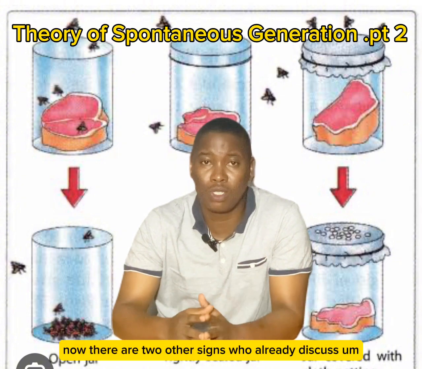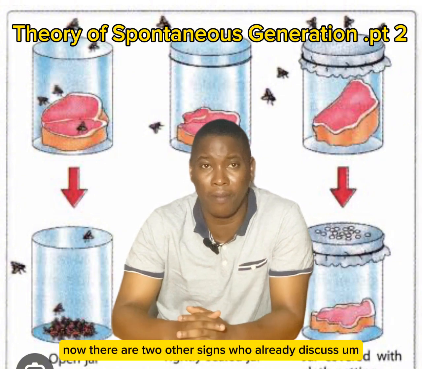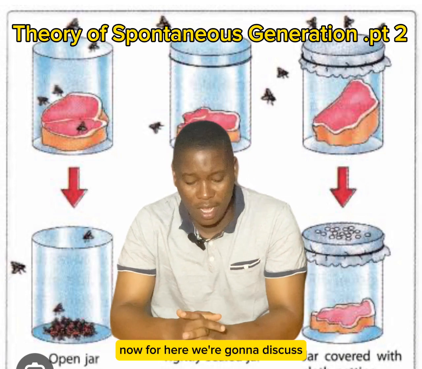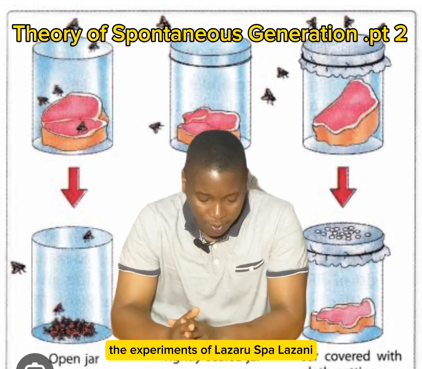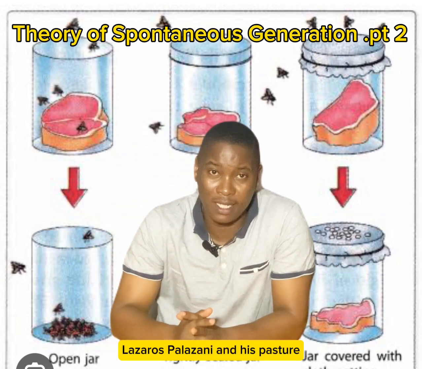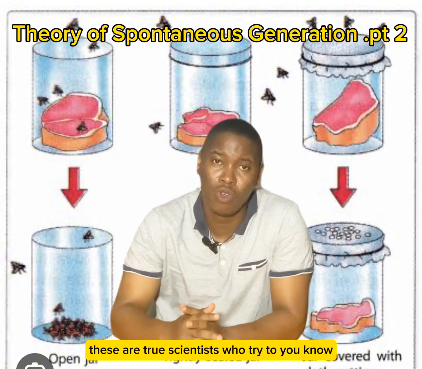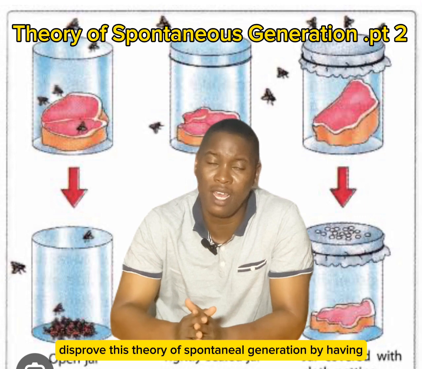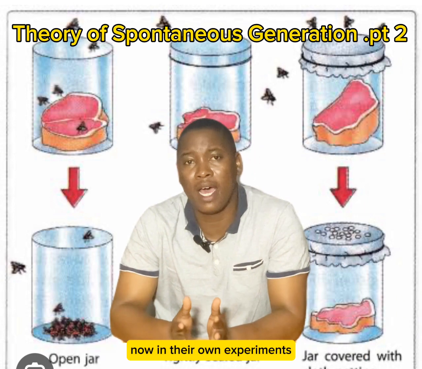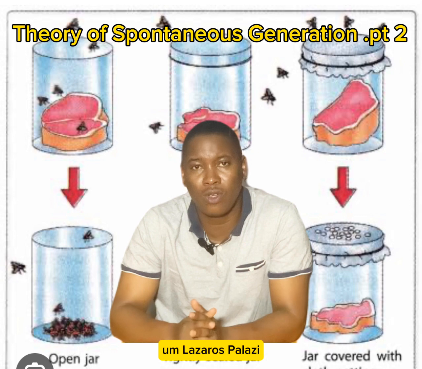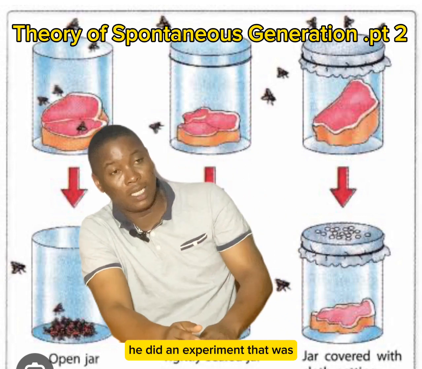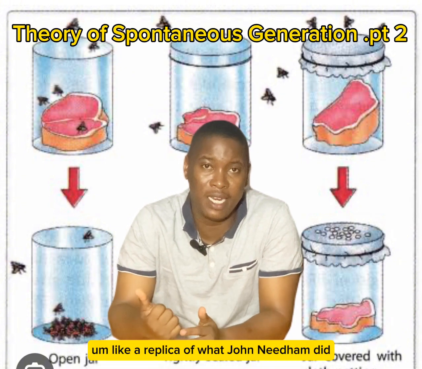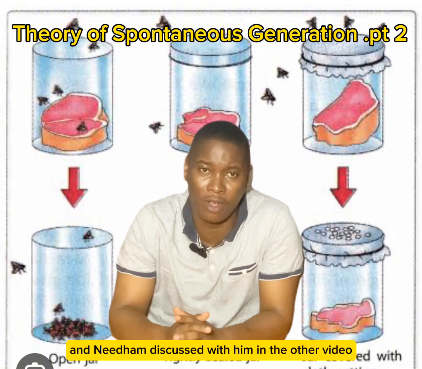Now, there are two other scientists. We already discussed the experiments of Francesco Redi in the other video. Now, here, we're going to discuss the experiments of Lazzaro Spallanzani and Louis Pasteur. These are two scientists who tried to disprove this theory of spontaneous generation by having their own experiments. Now, in his experiment, Lazzaro Spallanzani did an experiment that was like a replica of what John Needham did, and Needham, we discussed in the other video.